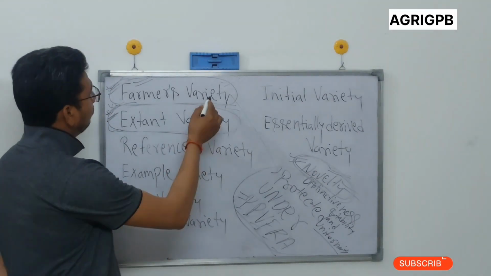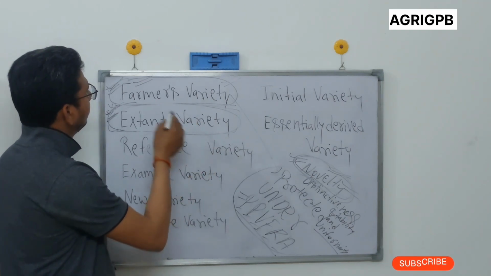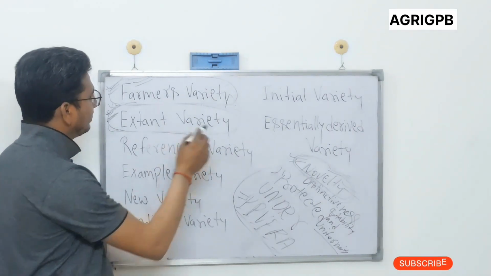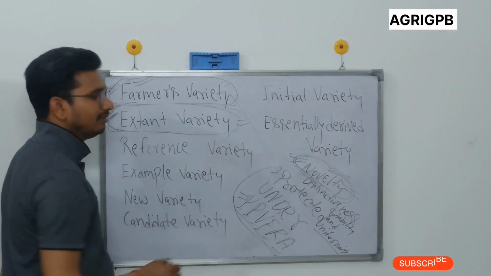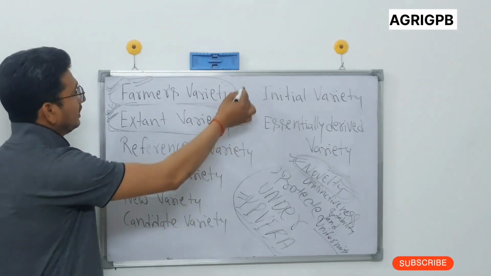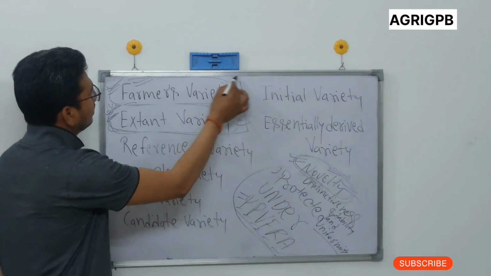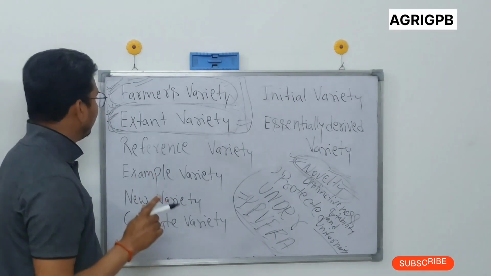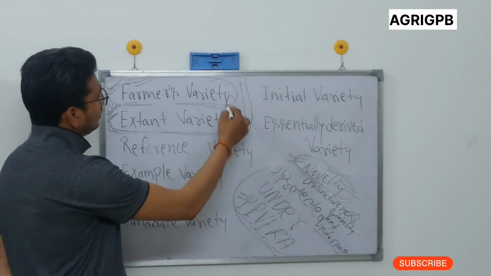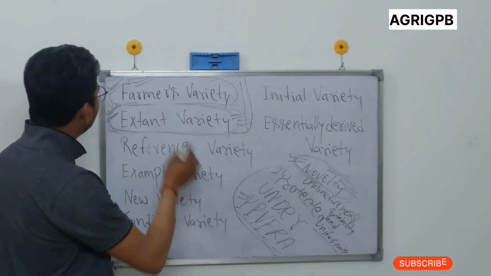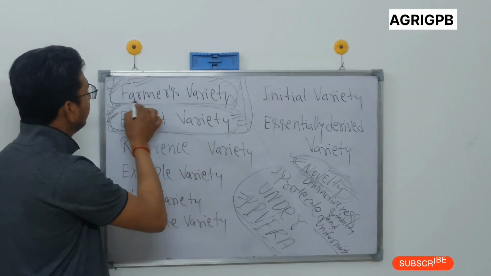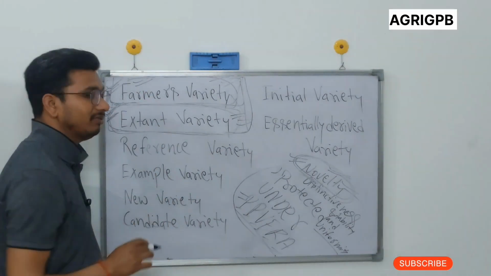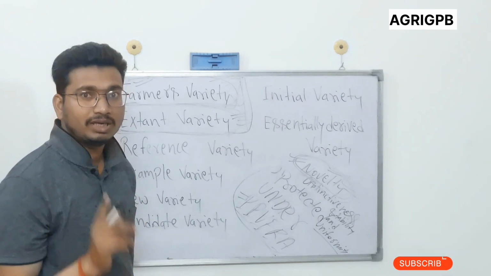The major difference between farmers variety and extant variety is that farmers varieties are not notified varieties, while extant varieties are released and notified varieties. Both these varieties are cultivated from a long period of time. Another difference is that farmers varieties are especially evolved and cultivated by farmers and farming communities, while extant varieties may be developed by farmers or by a breeder.